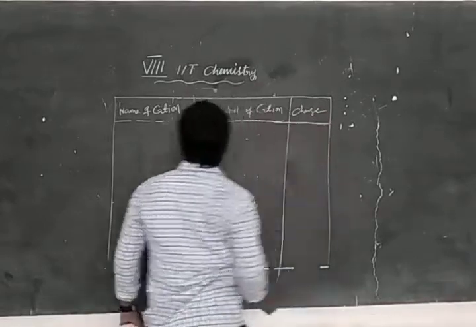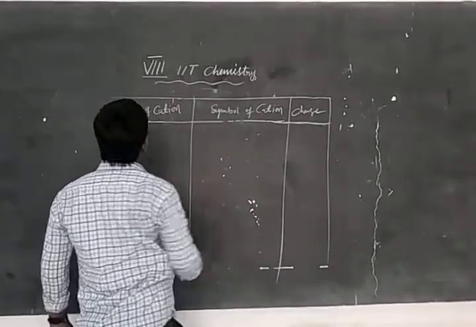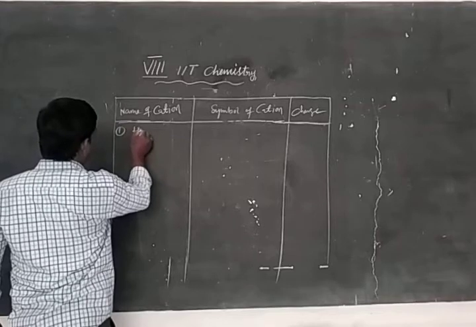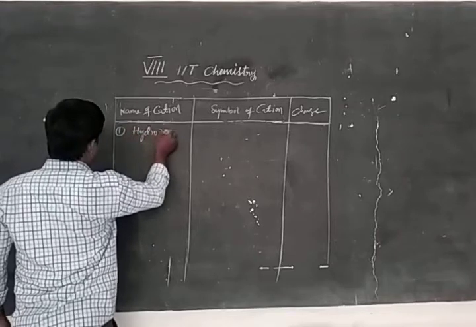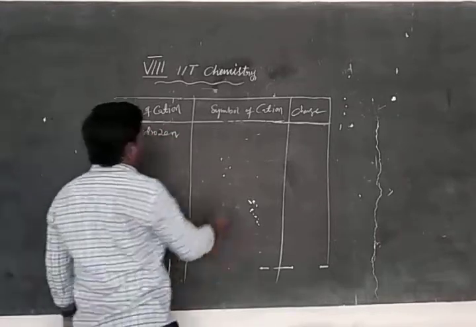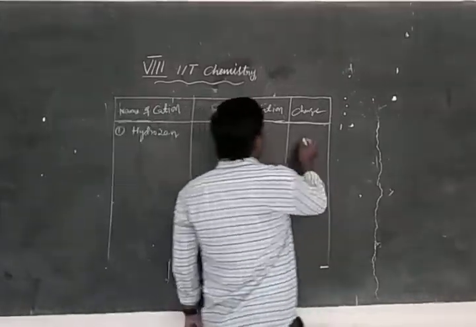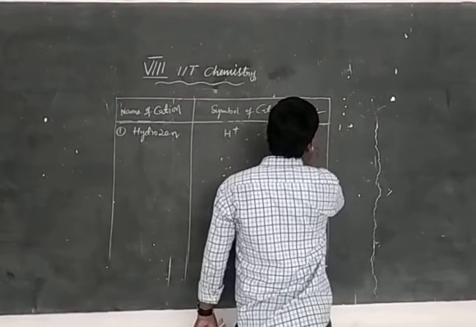Now the first one, hydrogen. Symbol of cation, H plus. This is plus one.